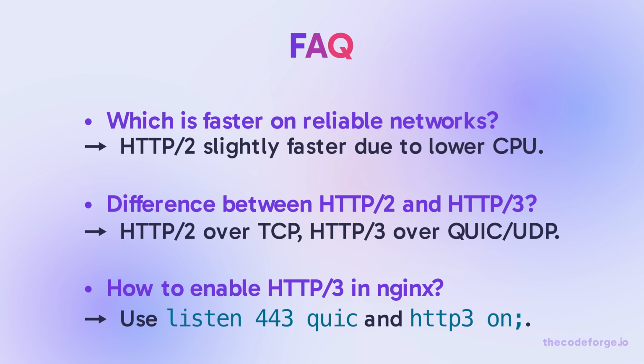And a few frequently asked questions. Which is faster on reliable networks? HTTP2 slightly faster due to lower CPU. Difference between HTTP2 and HTTP3? HTTP2 over TCP, HTTP3 over QUIC UDP. How to enable HTTP3 in Nginx? Use listen 443 quic and http3 on.